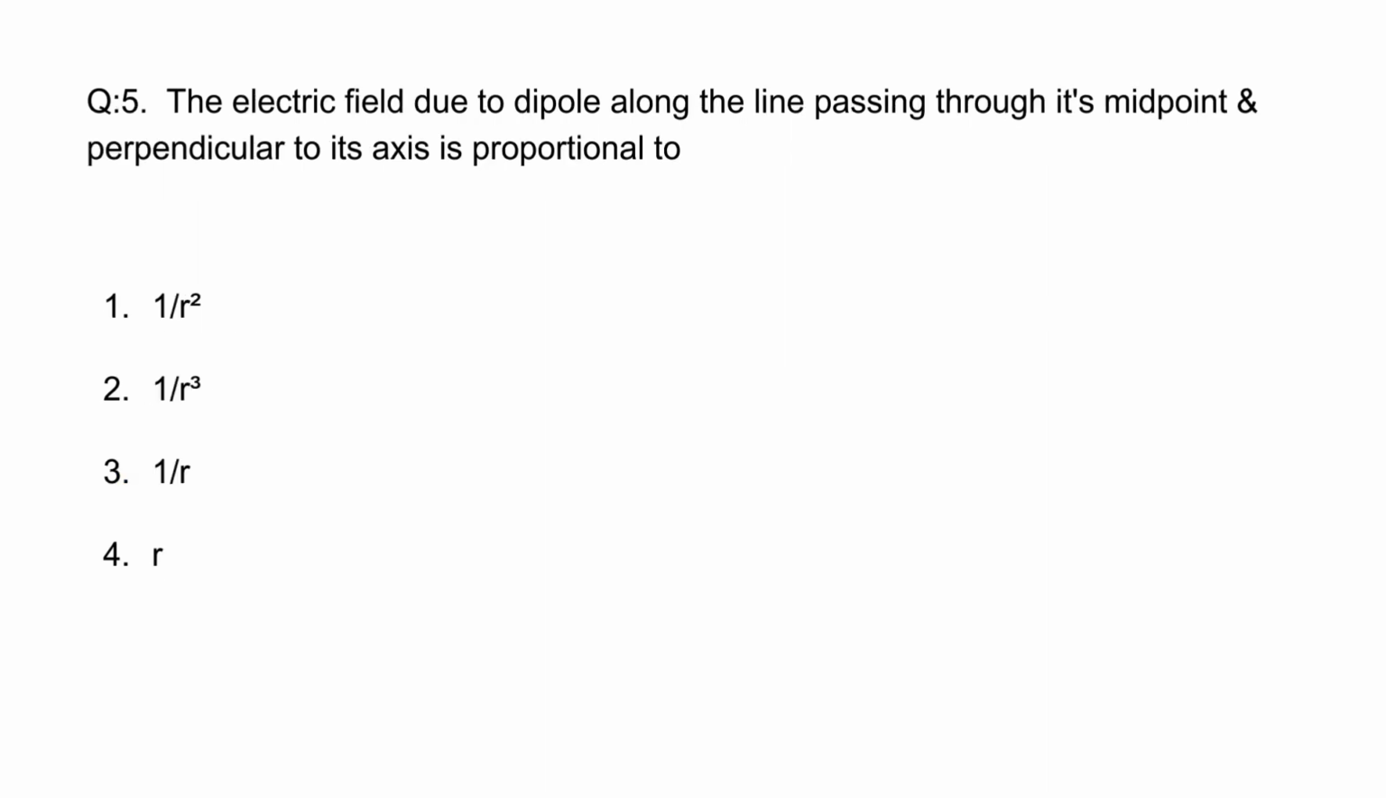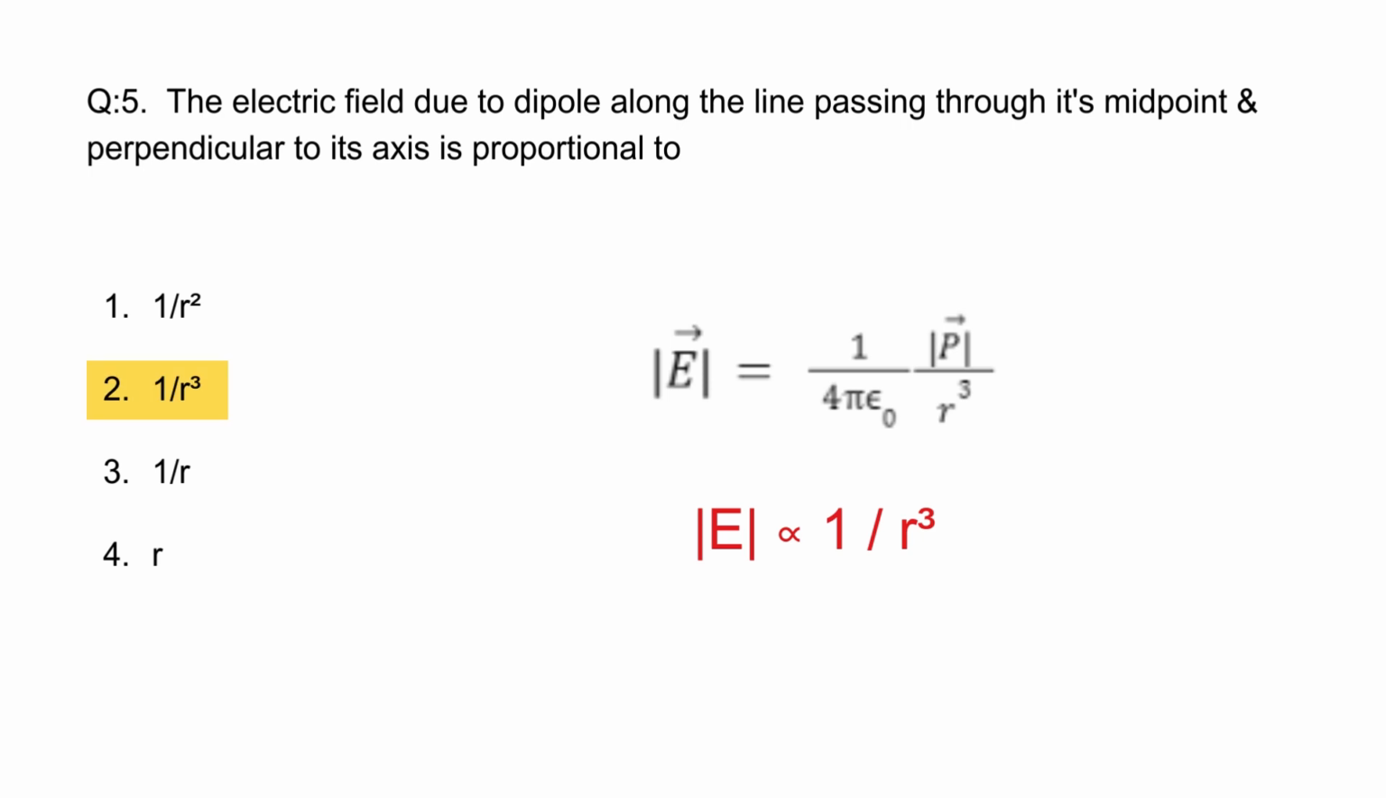Question number 5. The electric field due to a dipole along the line passing through its midpoint and perpendicular to its axis is proportional to? If you remember the formula of the electric field due to a dipole, it will be easier for you. The formula is 1 upon 4 pi epsilon naught times P upon R cube. So according to this formula, the electric field due to a dipole is proportional to 1 upon R cube. So the correct option for this question will be option 2.